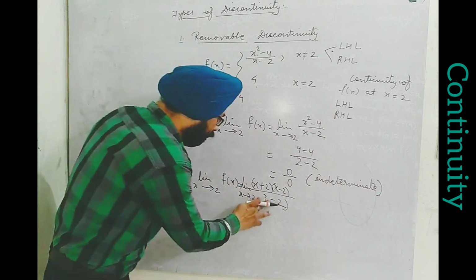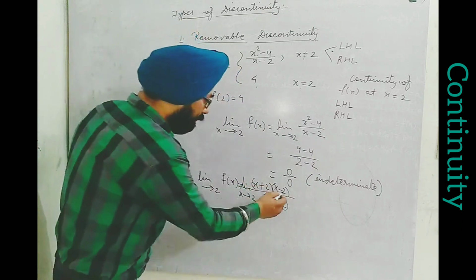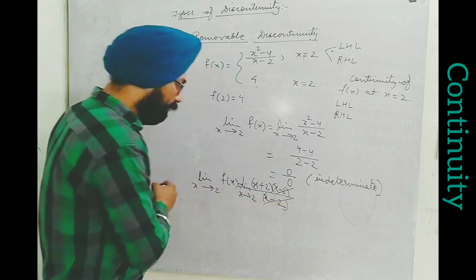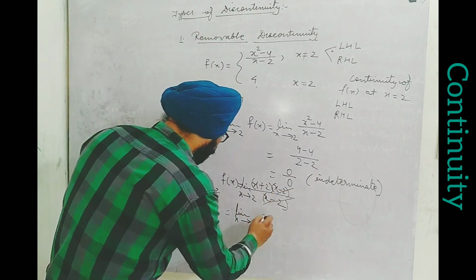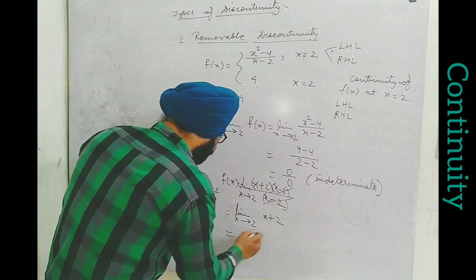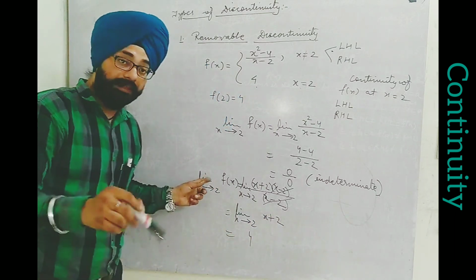First of all, I will sort it out. I will simplify by factorizing the numerator. I see that x minus 2 cancelled out. Now we are left with limit x tends to 2 of x plus 2. So this becomes 2 plus 2, 4. I find that now this limit I have directly obtained.